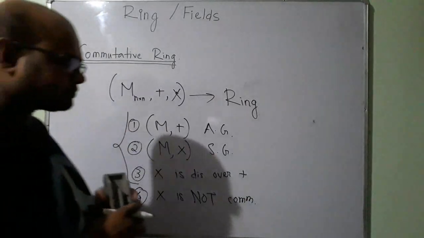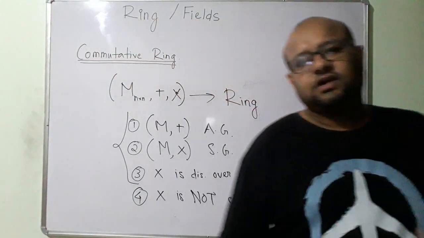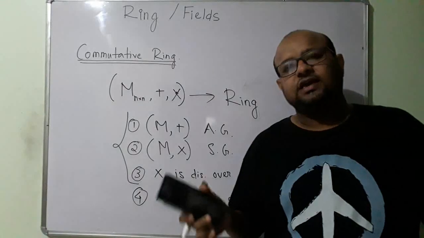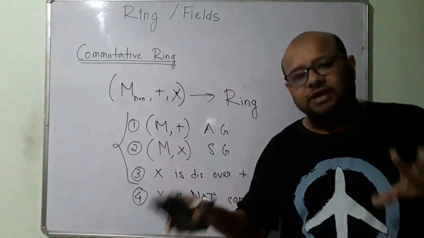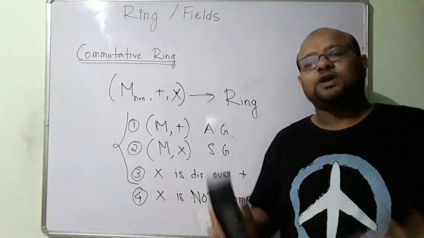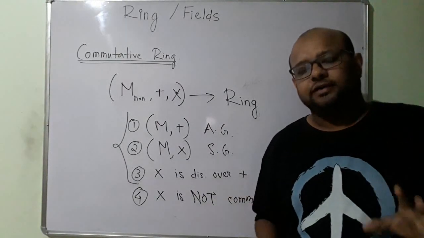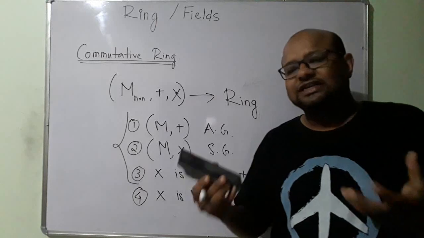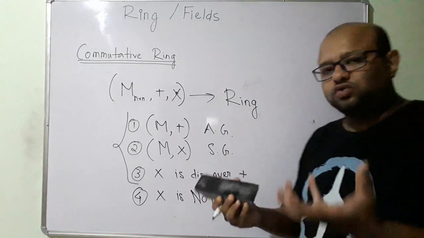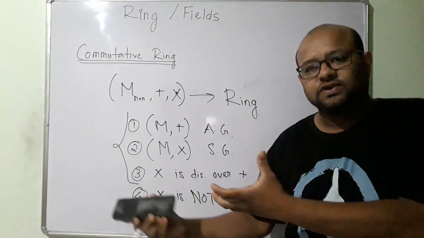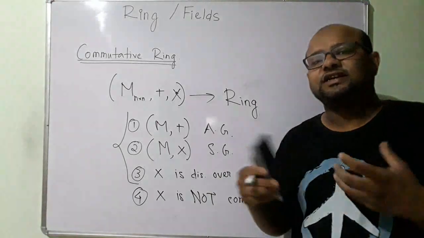Try to do matrix multiplication: matrix A multiplied by matrix B, see what the answer is, and then do matrix B multiplied by matrix A. You will see that the two matrices you get are different.